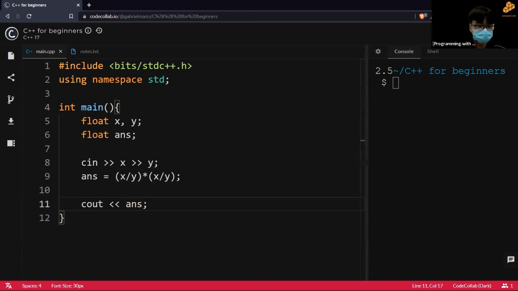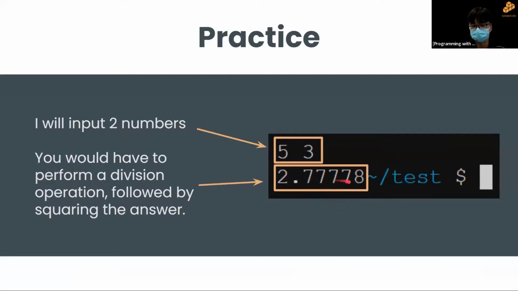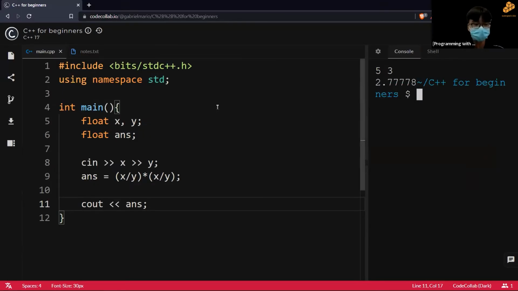So let's just give this a try. Let's see, the numbers are 5 and 3. I did get an answer, 2.7778. So there you go, this is the answer for practice number 2. Right, so I'm done with my part.